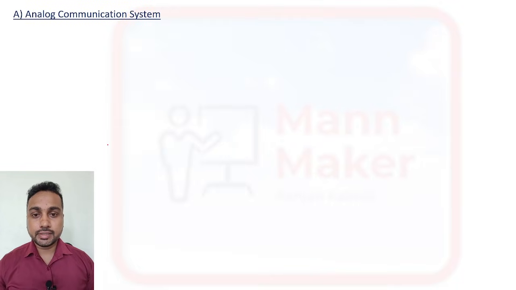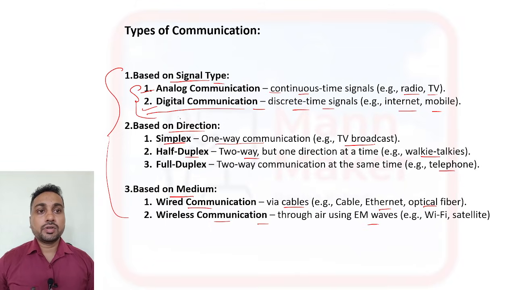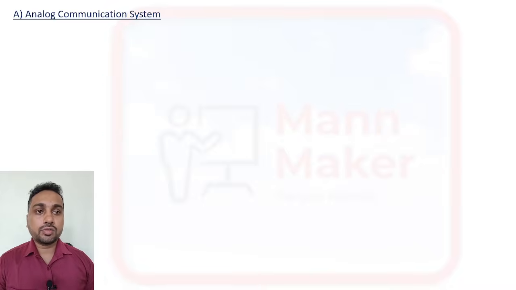As there are two types of communication that we have discussed, based on signal only we are going to discuss the communication system. First, we are going to cover analog communication.